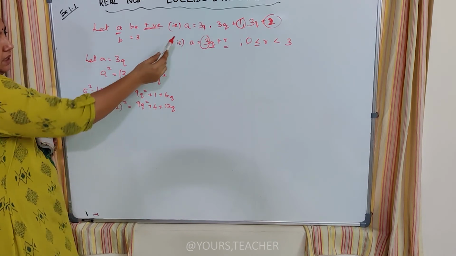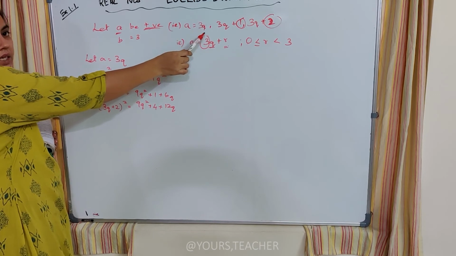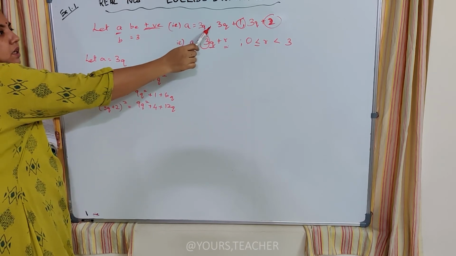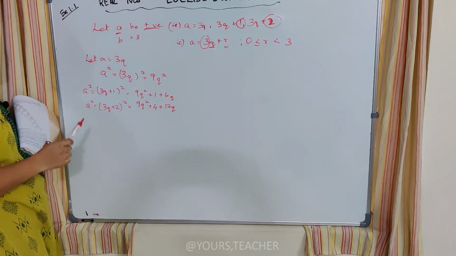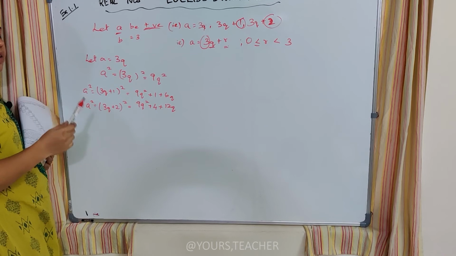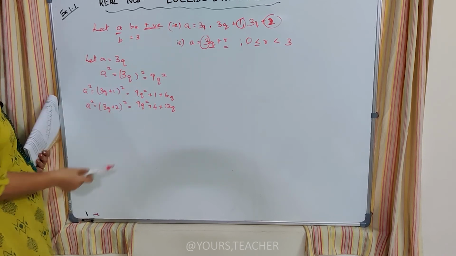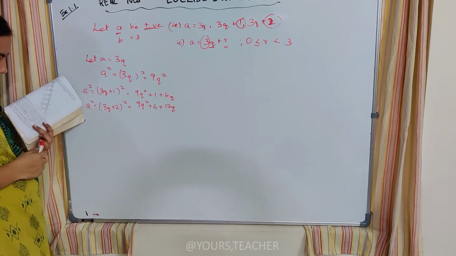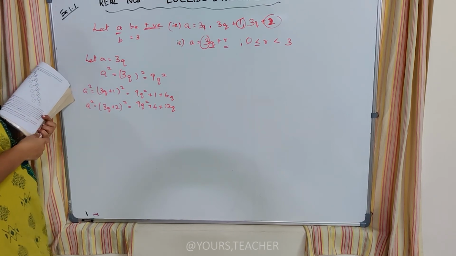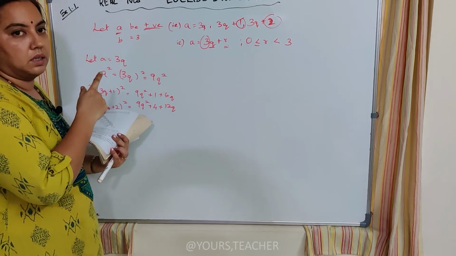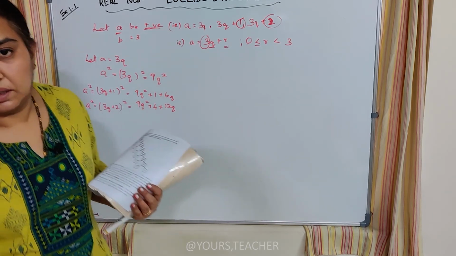Instead of considering it any number, just consider it as any number multiplied with 3 when it adds with 0, 1 or 2, and when it's squared, a positive integer. The square of a positive integer will always be a positive integer, and we proved it using Euclid's division lemma. That's the fourth sum, and we go to the fifth sum now. The same procedure we will be following, but instead of squaring it, we will be cubing it.